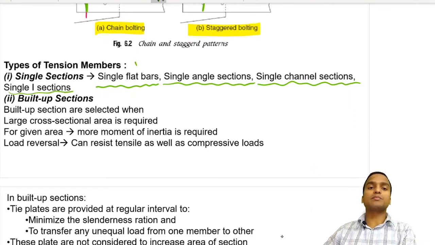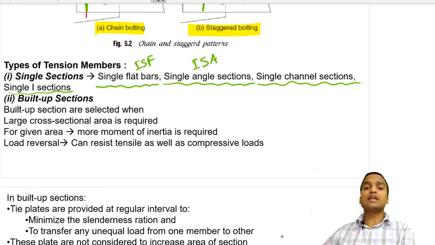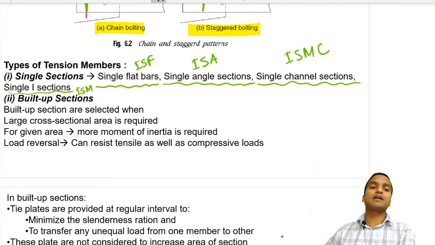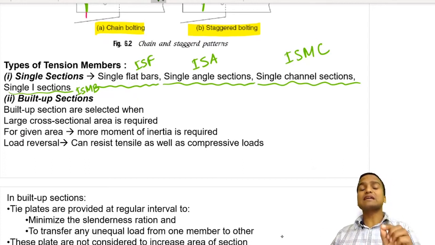Flat bars are represented by ISF, a single angle section by ISA, Indian Standard Angle, and a single channel section can be represented by ISMC, ISJC, ISHC, ISLC, like that. The I section we know is represented by ISMB.